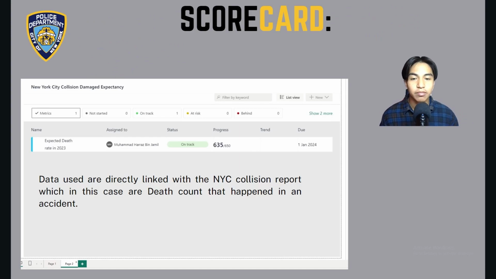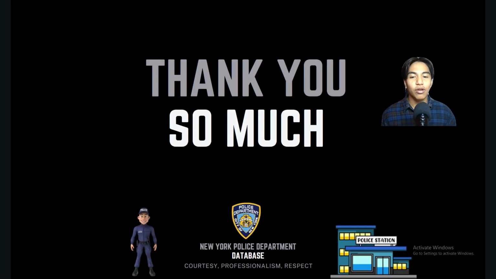And last but not least, we have a scorecard, which is data directly linked with the NYC collision report, in this case the death count that happened in accidents. We expect deaths to be around 650 this year, and we are still on track. We hope our goal is not reached if possible, because the fewer people who die in collisions, the much better. But currently we are still on track as of November. That is all for my presentation about the New York Police Department database.